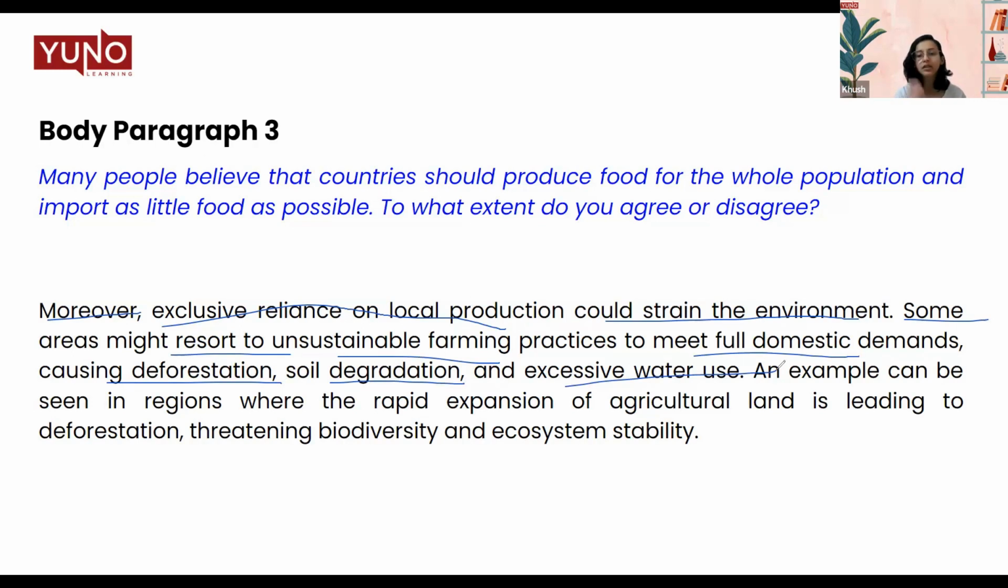And then we have an example. An example can be seen in regions where the rapid expansion of agricultural land is leading to deforestation, threatening biodiversity and ecosystem stability. So you can say, in my example, we have talked about where people expand the agricultural land tremendously, that areas are moving towards deforestation, less biodiversity, and ecosystem instability. All right. So next, let's move on to the